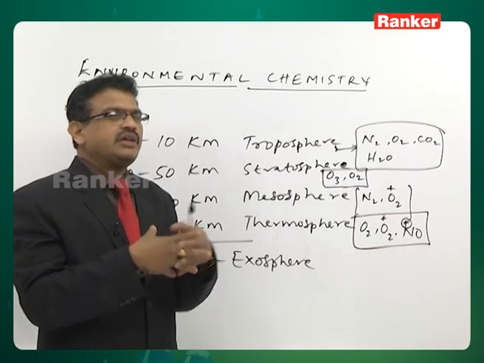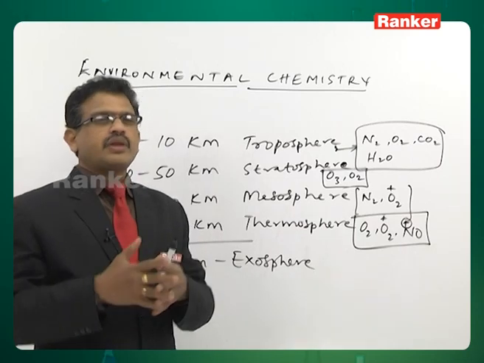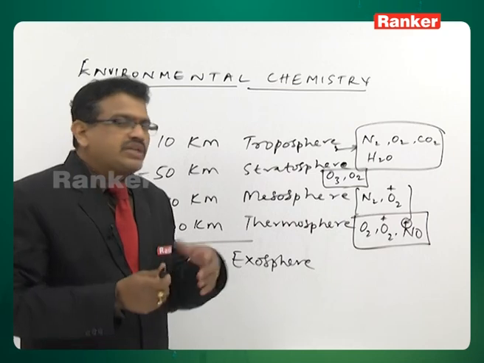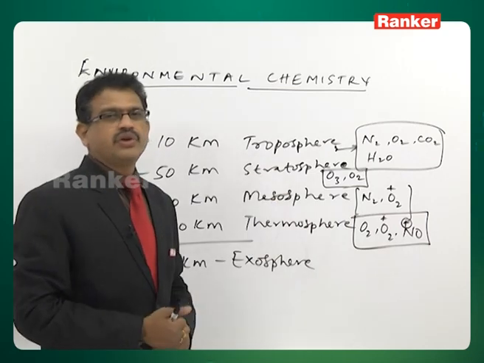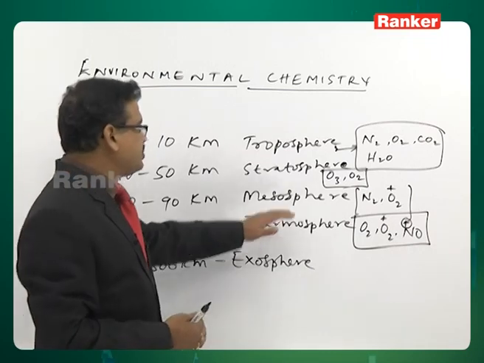That ozone layer is there in the stratosphere. It is protecting life by stopping ultraviolet radiations which are coming from the sun. That is how the stratosphere helps us. Okay, then coming to 50 to 90th kilometer, the mesosphere.